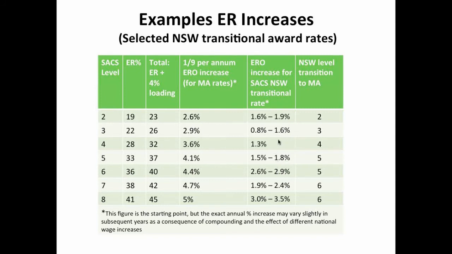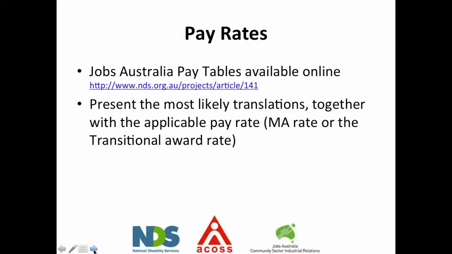It's important to remember that these are just guesstimates at this point in time, and they might change because of the CPI increases. So they might do for approximating your budgeting, but it's not going to be exact. The good news is that you can get pay tables online, so you can get those from NDS's web page. So we can have a look there for Jobs Australia pay tables, and you'll be able to get those for a little while.